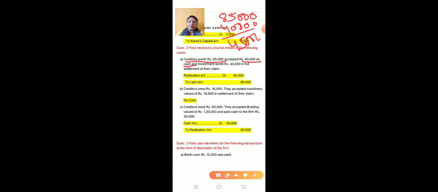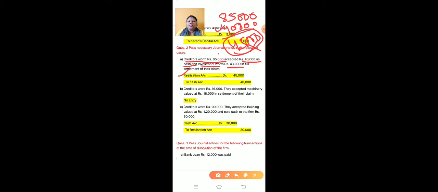45,000 amount is remaining. Now, for this 45,000, he has accepted investment worth rupees 43,000 in full and final settlement. It means this 45,000 he has settled by taking the investment. Okay, so this amount will be cut, because the creditor amount 45,000 is settled with the investment. Now 40,000 he is receiving in cash. It means we are paying the cash. So the journal entry is realization account debit to cash account 40,000. Okay, this is the solution.